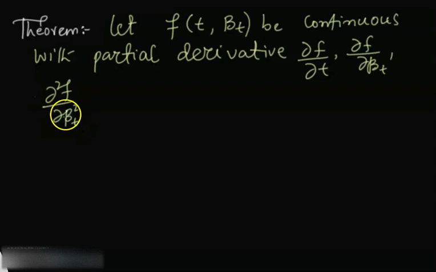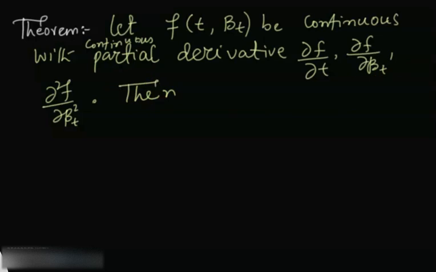Some books write x in place of this b, so it's fine, there is not a big deal, because at the end of the day you need to know things in terms of b. So you have a function which is continuous and has continuous partial derivatives, so these partial derivatives are also continuous. Then we can have the differential.